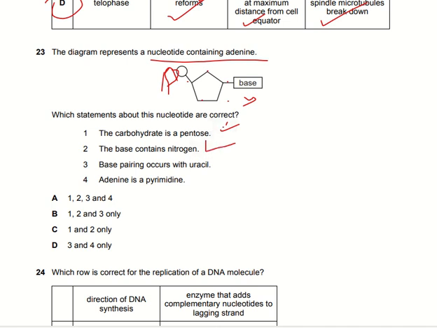Base pairing occurs with the uracil. Yes, because adenine is present here and it is a pentose sugar, so uracil will bind with adenine. So we can say that base pairing will occur with the uracil. Adenine is a pyrimidine. No, it is a purine. So points 1, 2 and 3 are correct. So option B here is the right answer.